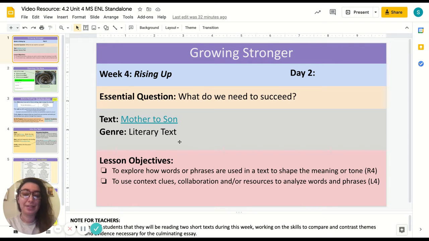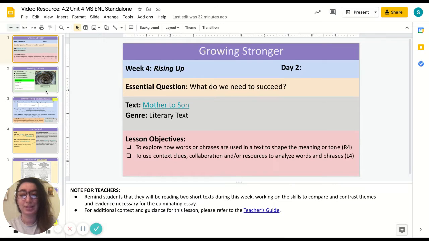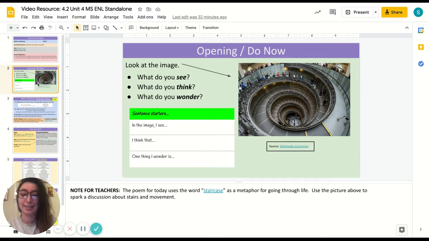So this is a literary text, and it is a poem, so students may have a little bit of trouble with this today, but we will go through together some scaffolds that might be appropriate, helpful for this lesson. So the lesson starts out with an opening do now routine.